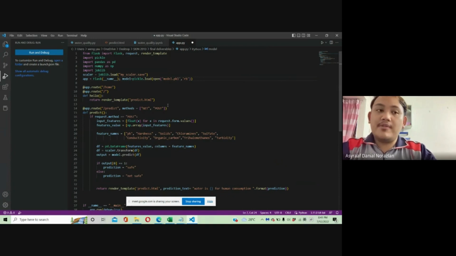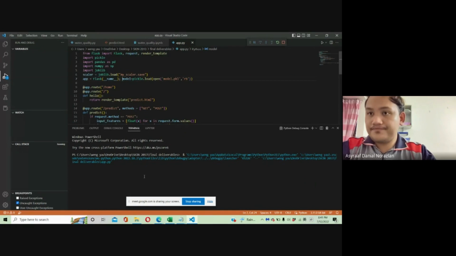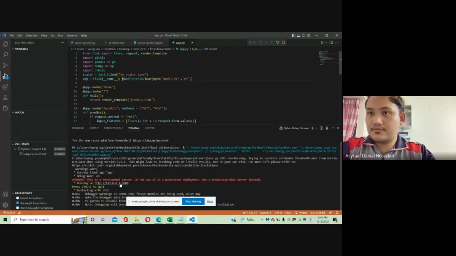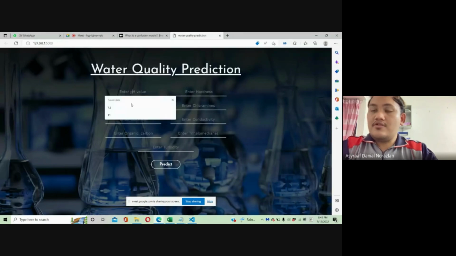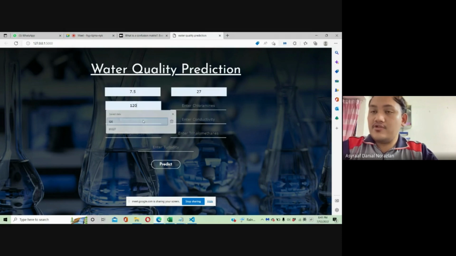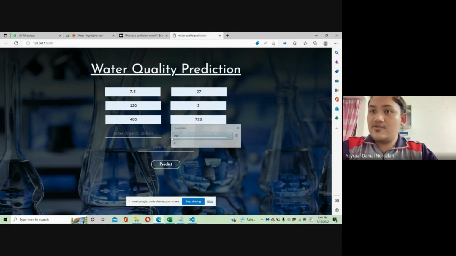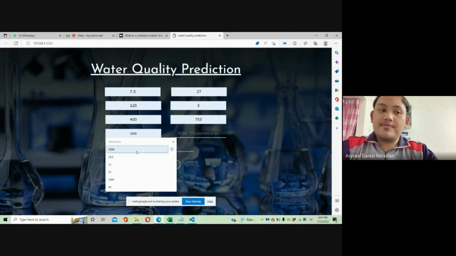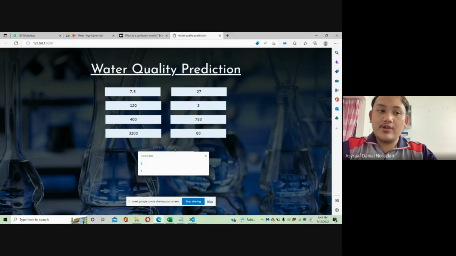So I will be explaining about the output of the coding. So first, we start to run the code. So we are showing the GUI, or the graphical user interface, for the users. So first, we need to key in all the parameter values. So I will be explaining about the parameter values for drinking water.